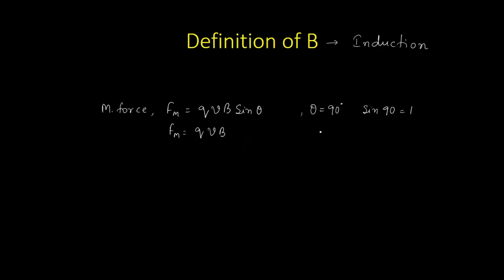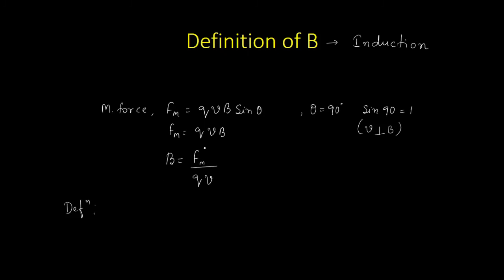whenever the angle between V and B is 90 degree or V and B are perpendicular to each other. So using this equation, now I can define the magnetic field. The magnetic field can now be written as magnetic force by Q into V. ಸೊ ಮ್ಯಾಗ್ನೆಟಿಕ್ ಫೀಲ್ಡ್ನ ನಾವು ಡಿಫೈನ್ ಮಾಡಬೇಕಾದ್ರೆ ಏನು ಮಾಡಬೇಕು, ಮೊದಲು ಮ್ಯಾಗ್ನೆಟಿಕ್ ಫೋರ್ಸ್ದು ಫಾರ್ಮುಲಾ ಬರೆಯೋಣ. ಅದಾದಮೇಲೆ ಯೂಸಿಂಗ್ ದಟ್ ಫಾರ್ಮುಲಾ ವಿ ಕ್ಯಾನ್ ಡಿಫೈನ್ magnetic field.